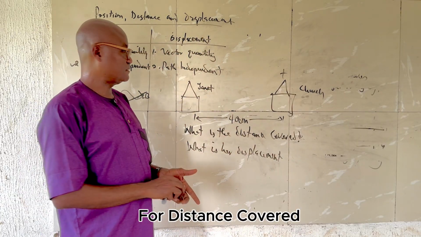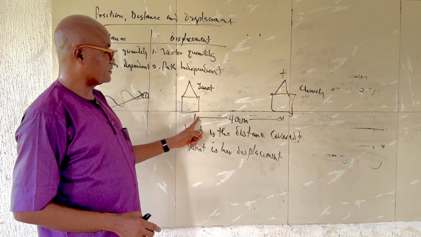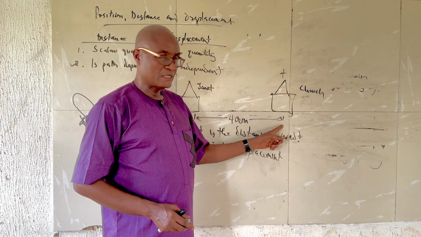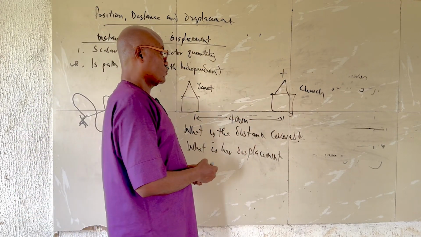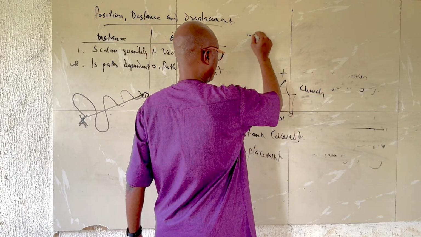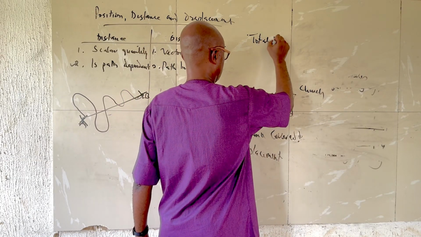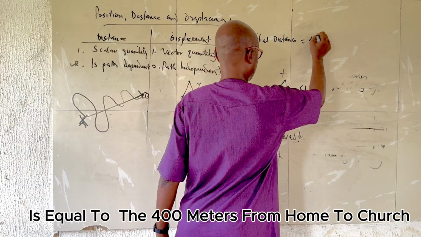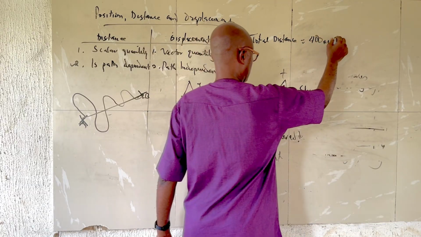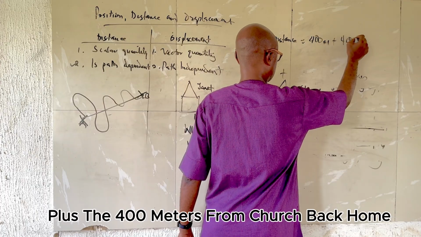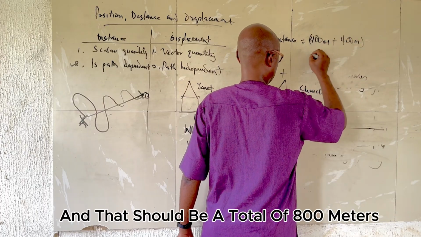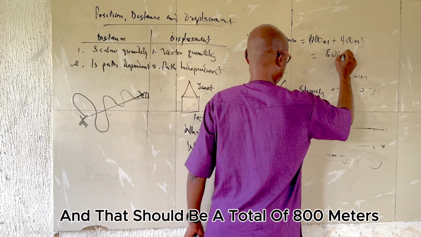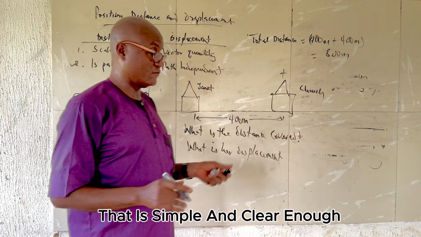For distance covered, Janet moved 400 meters to the church and 400 meters back home. So the total distance covered by Janet is the 400 meters from home to church plus the 400 meters from church back home, and that's a total of 800 meters. That's simple and clear enough.